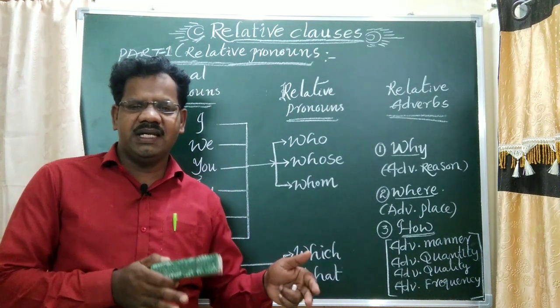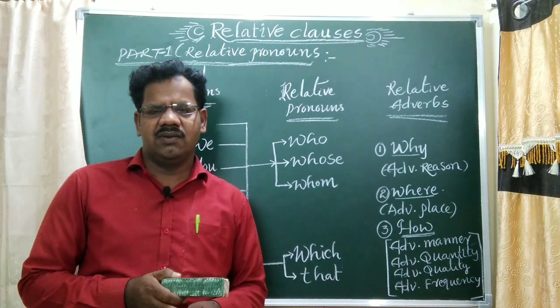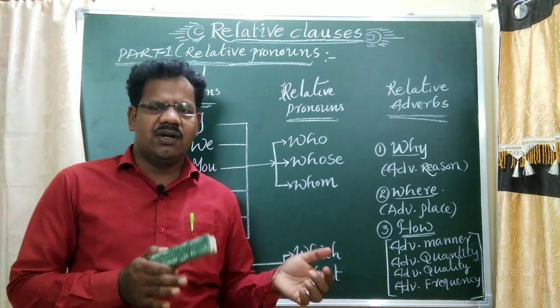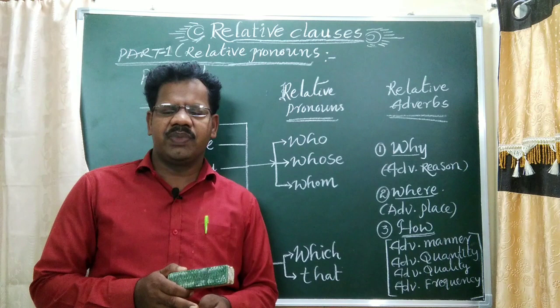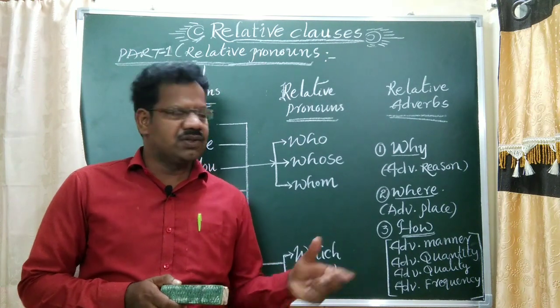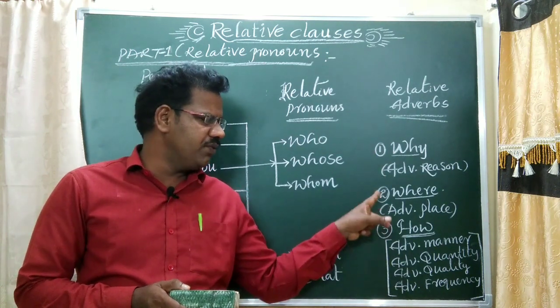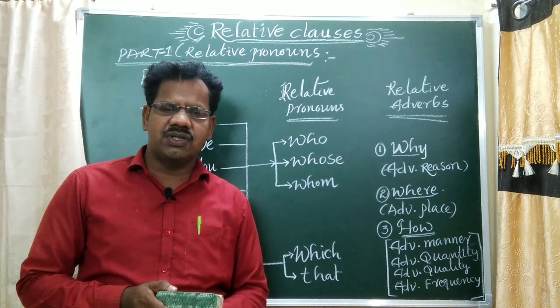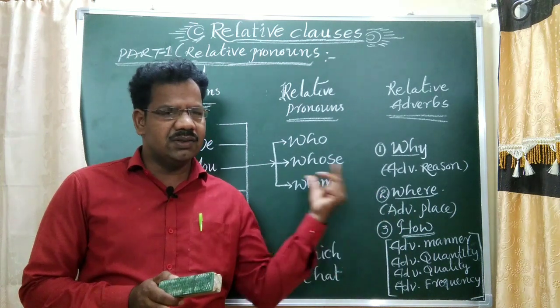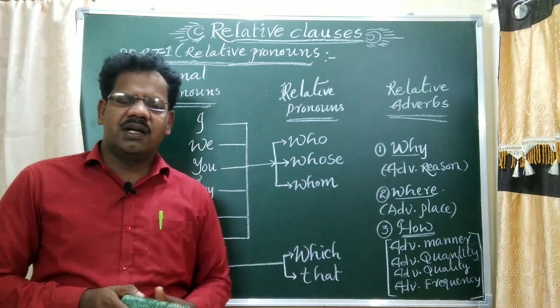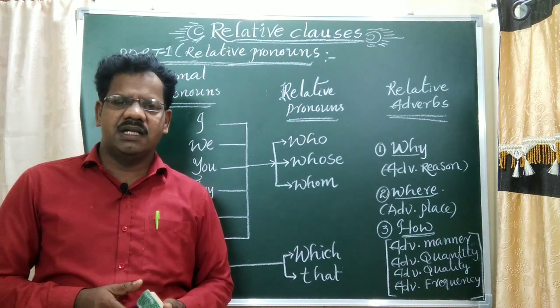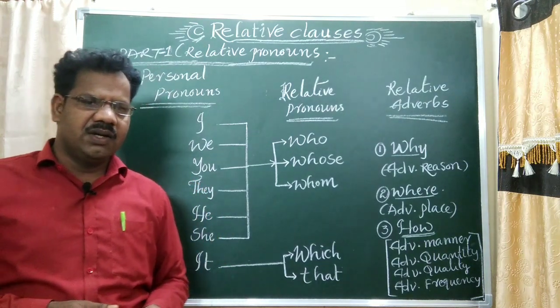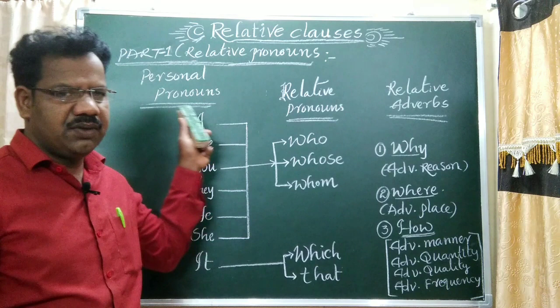How much weight is this, quantity? Okay. Next, how many times do you come here? Frequency. So the remaining why, where, how, these are question words not related to pronouns. Understand? This is part 1.